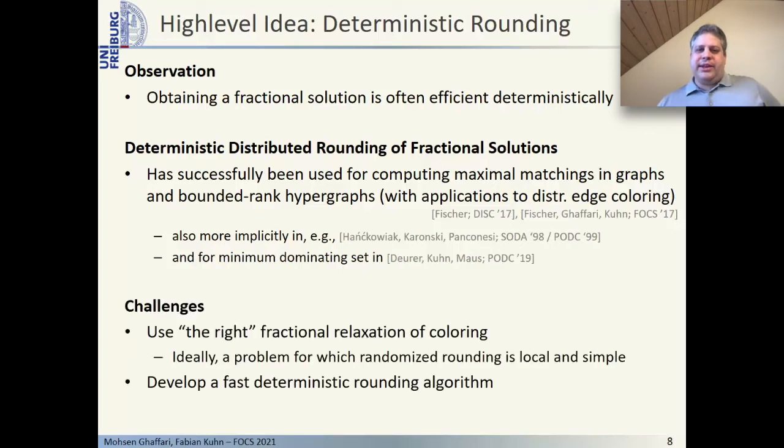In order to apply the idea of deterministically rounding a fractional solution to the distributed coloring problem, there are two main challenges that we need to deal with. First, we need to have the right fractional relaxation of the coloring problem, or of some other problem that can be used to solve coloring. Based on our experience, it is most promising if we have a fractional problem for which rounding at least becomes simple and local if we can use randomization. Also, once we have an appropriate problem, we of course have to come up with an efficient deterministic distributed rounding scheme.